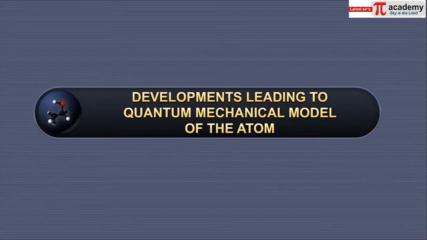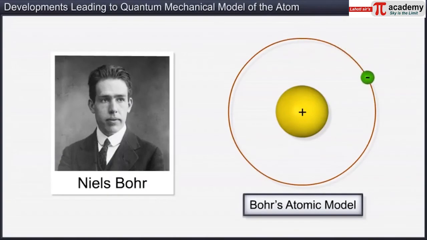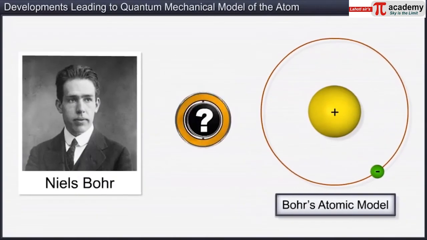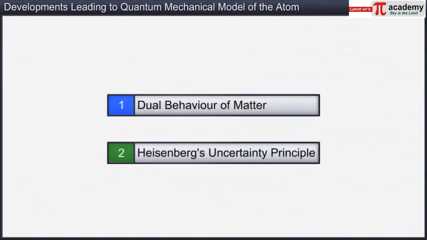In this module, you will learn about the discoveries that led to the development of the quantum mechanical model of the atom. Two important developments that questioned the rationality of Bohr's model are: 1. Dual behavior of matter, and 2. Heisenberg uncertainty principle. Let's understand these developments in detail.